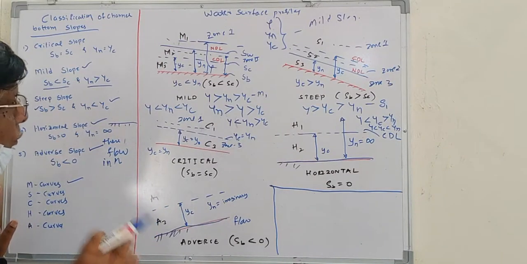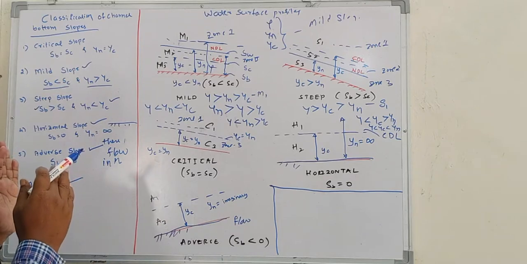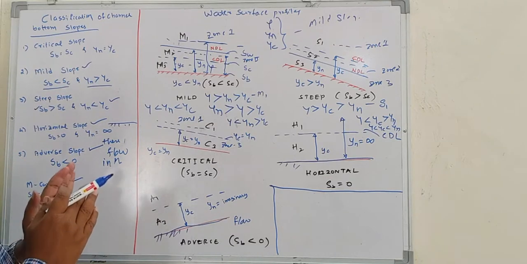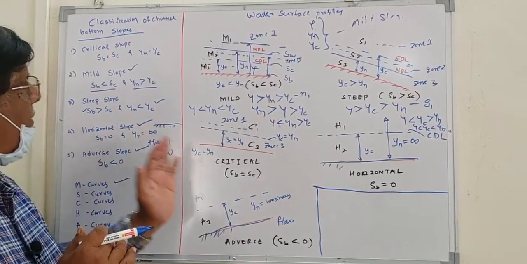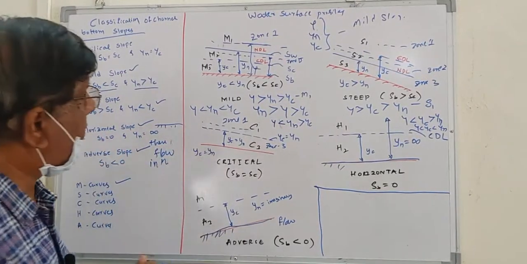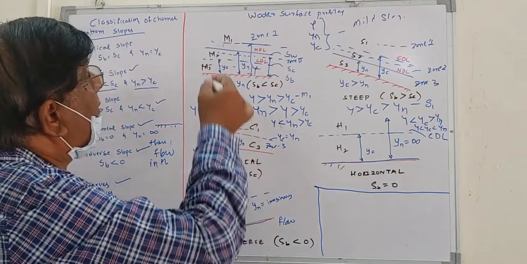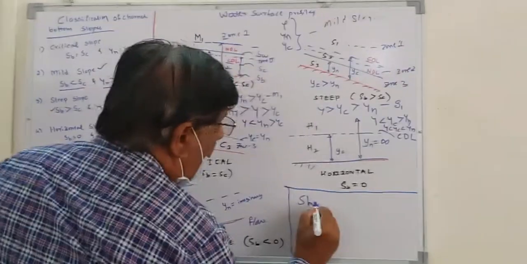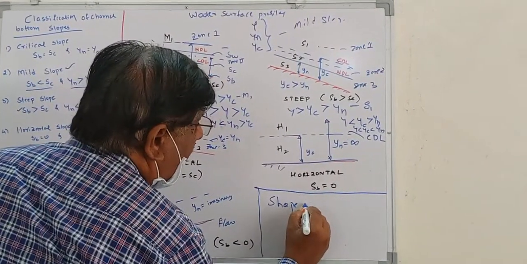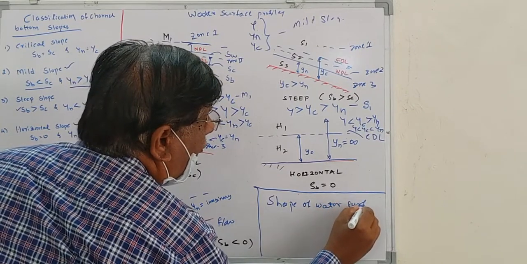Like this we have to classify the water surface profiles. So in today's class we have studied the classification of channel bottom slopes and the water surface profiles. Based on this, in the next class we will study in detail the shape of water surface profiles.